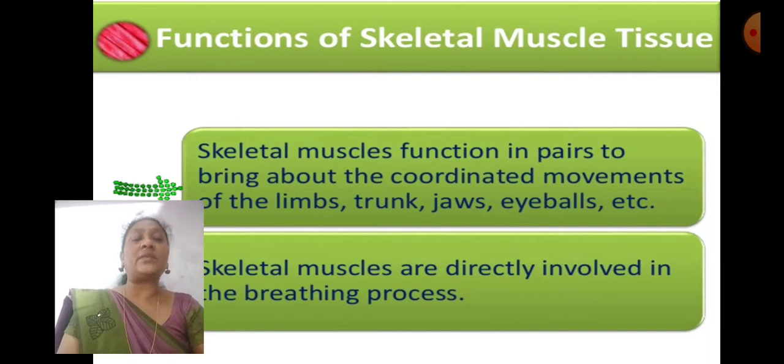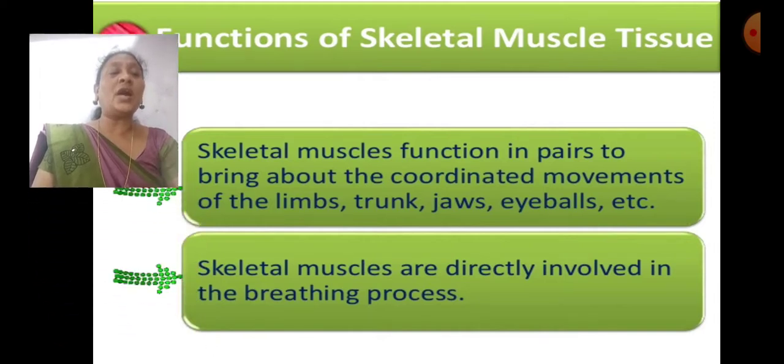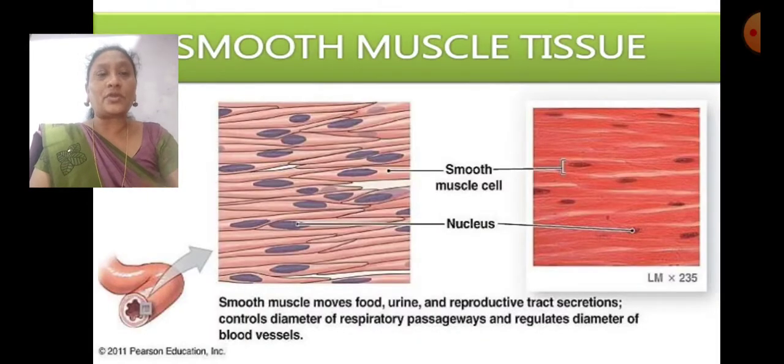Functions of skeletal muscle. Skeletal muscles function in pairs to bring about the coordinated movements of the limbs, trunk, jaw, eyeballs, etc. The skeletal muscles are also directly involved in the breathing process.